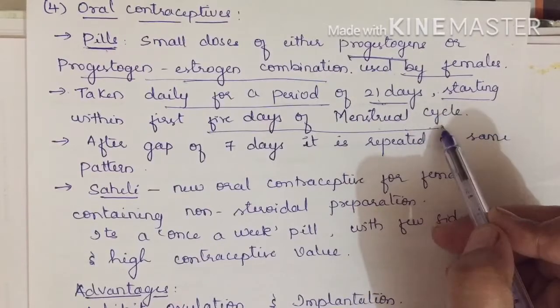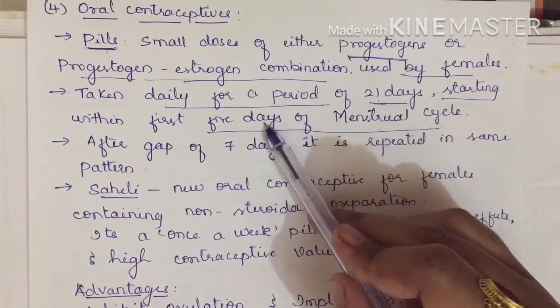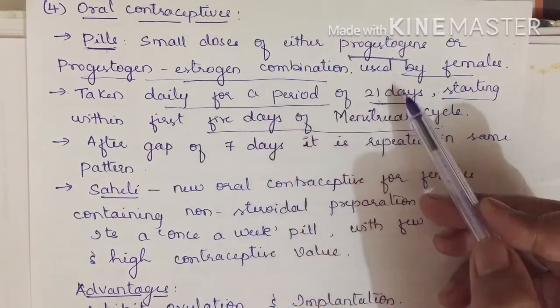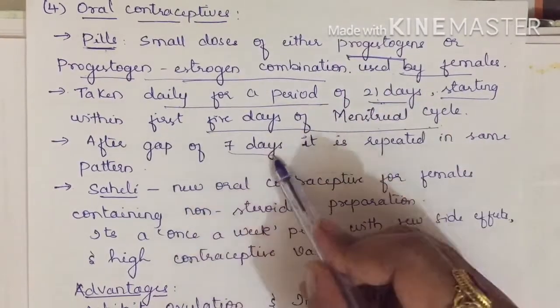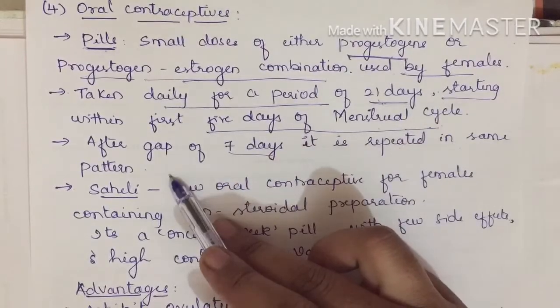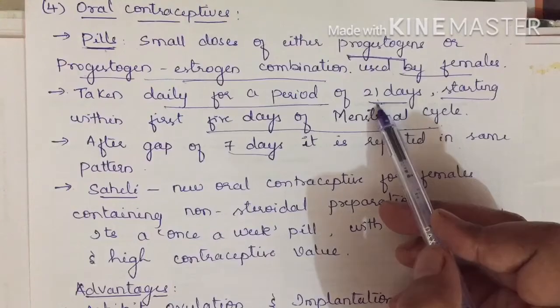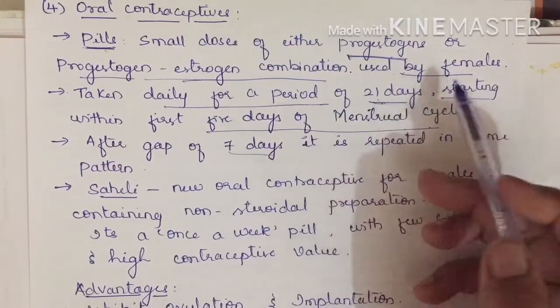Within the first 5 days of the menstrual cycle, you will start with the 5th day. If you start taking these pills from the 5th day, then it should be continued for the next 21 days. After 21 days, you will get a gap of 7 days. It is repeated in the same pattern. After the 7 days of gap, these pills will be started again from the 5th day of the menstrual cycle. Within the first 5 days of the menstrual cycle, these pills should be taken.